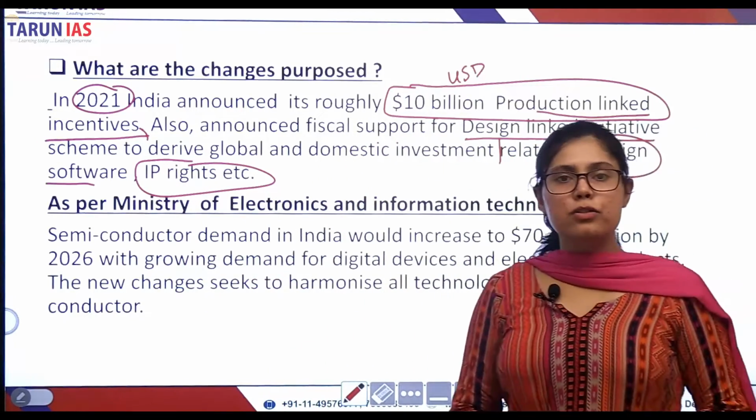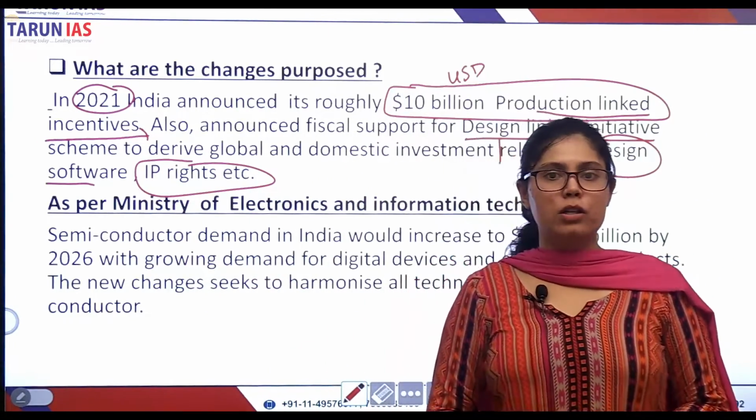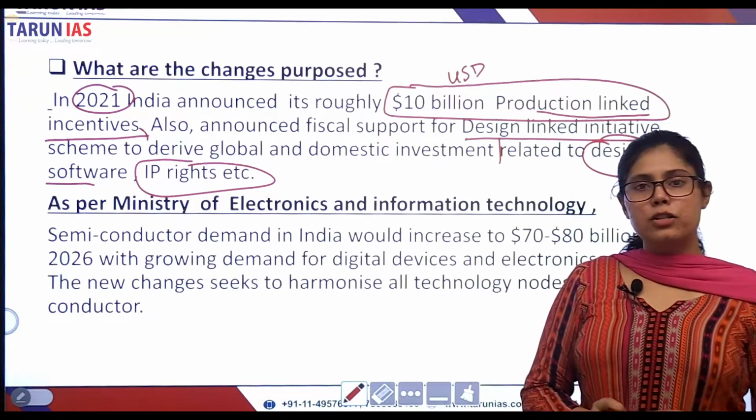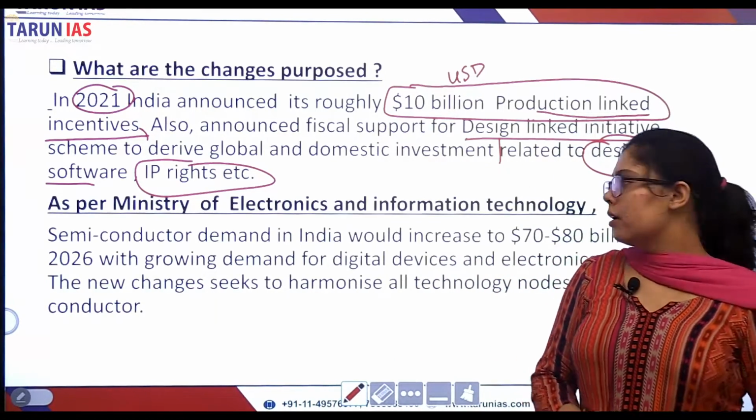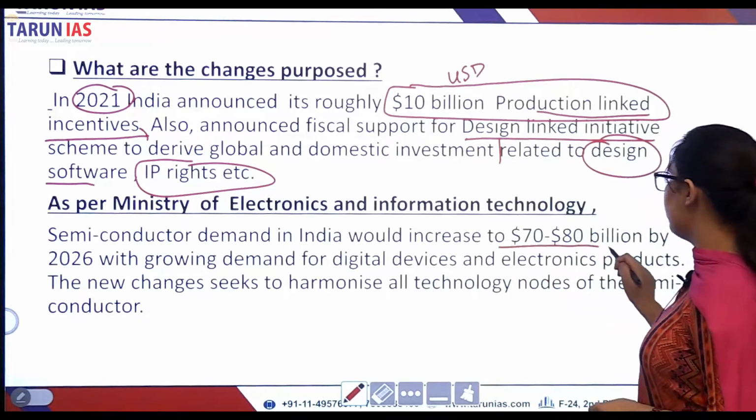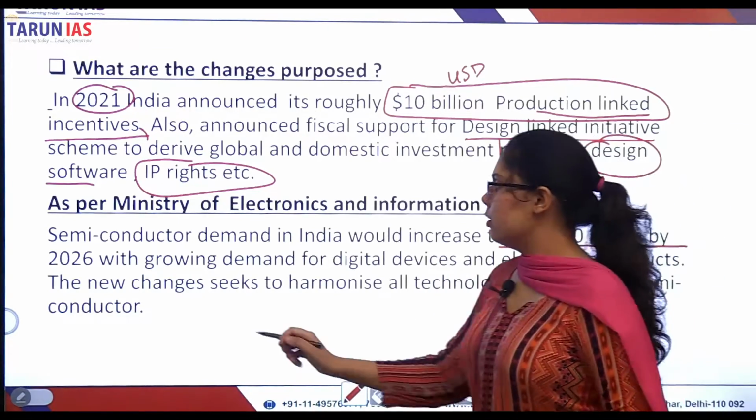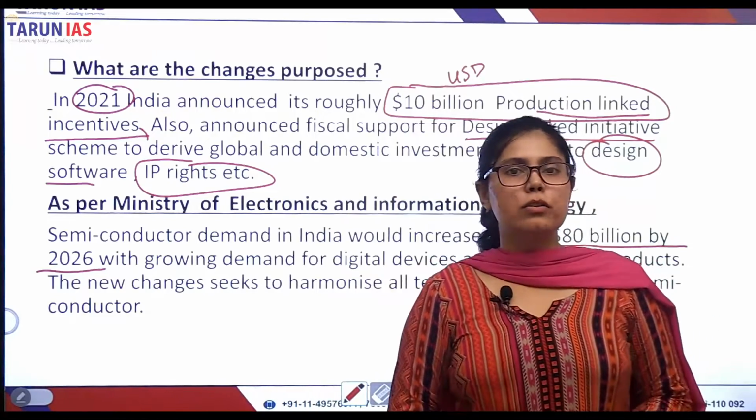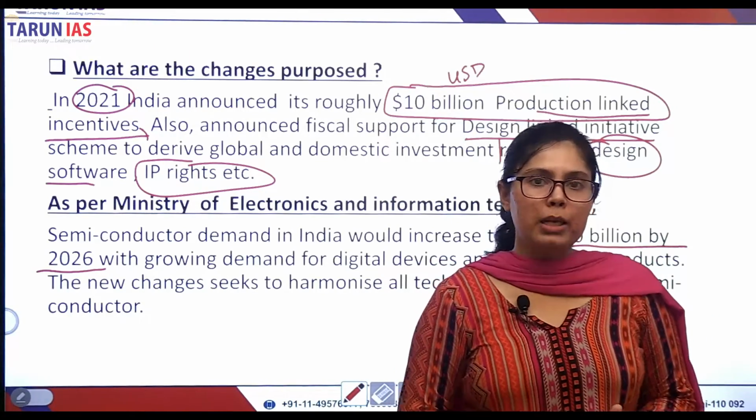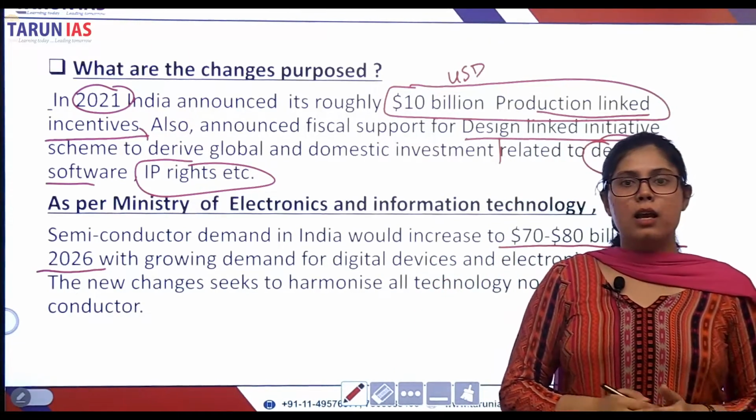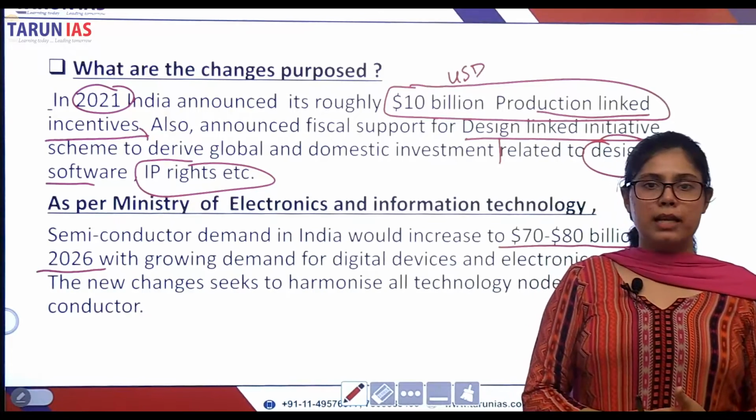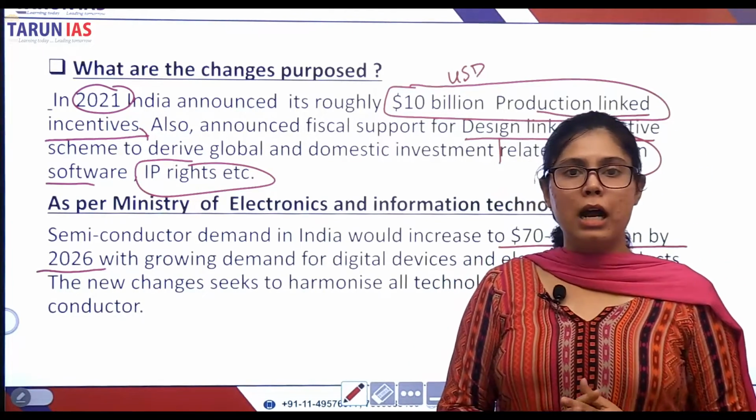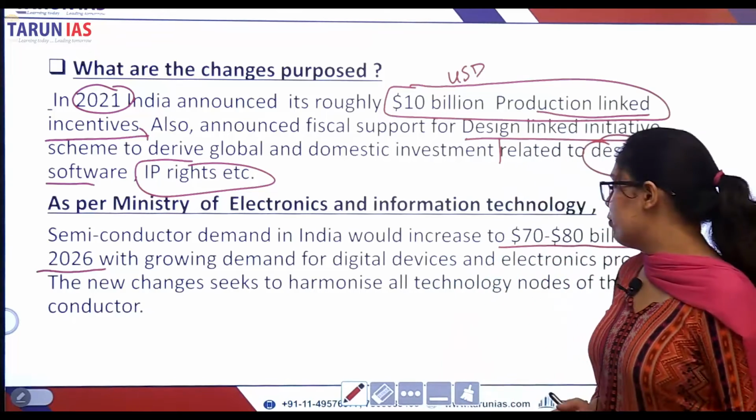According to the Ministry of Electronics and Information Technology, India's demand for semiconductors and chip making will be approximately 70 to 80 billion dollars by 2026. With the current pace of digitalization and artificial intelligence initiatives by the Indian government, it becomes highly imperative to focus on the semiconductor business and chip making process.